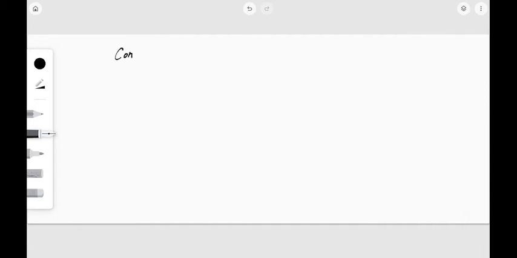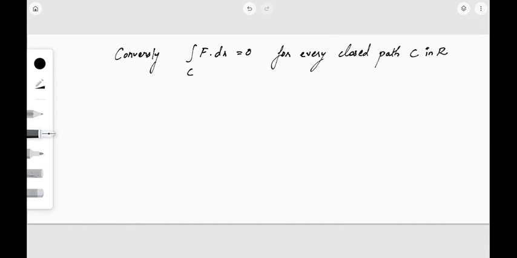So conversely, let us suppose that integral over C f dot dr is 0 for every closed path C in the region R. We need to show that the integral is path independent.